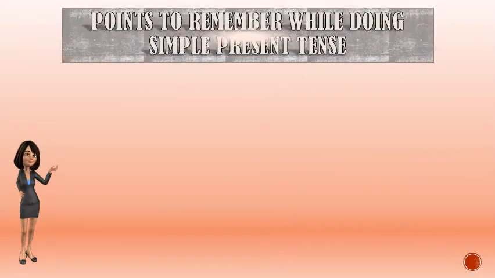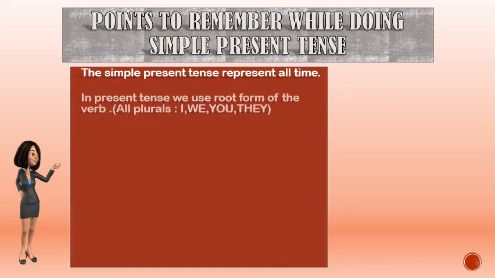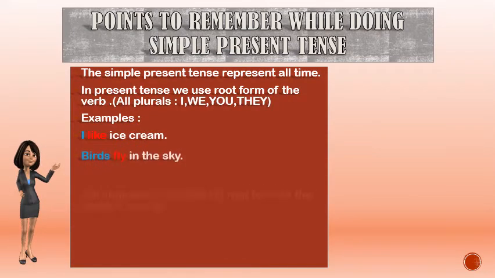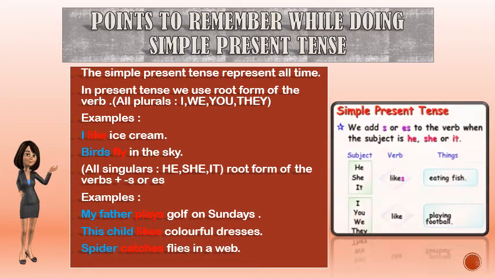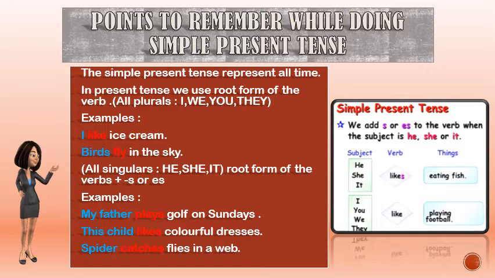There are a few points which we should always remember while doing simple present tense. I have already explained to you in the previous slide about singular and plural. A few more examples here. I like ice cream. Here, children, I would like to tell you one thing: I is singular, but we will never use s with the action word.